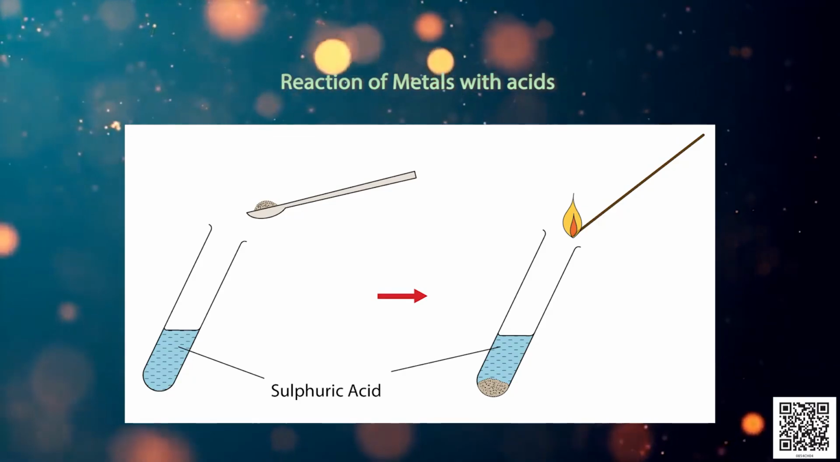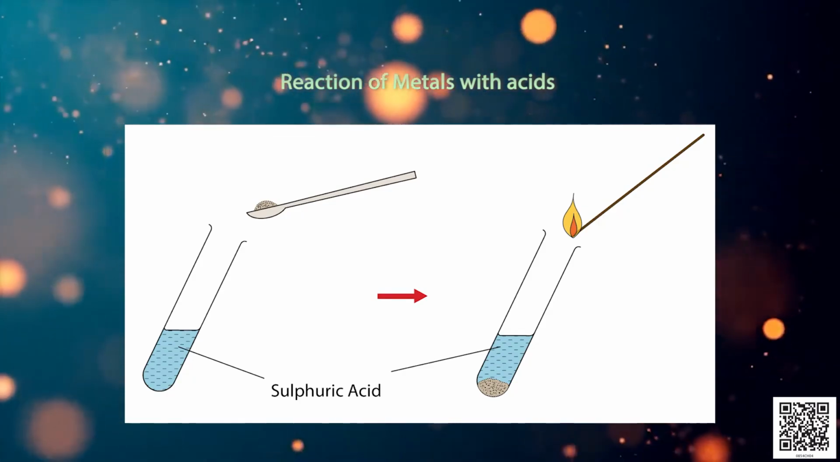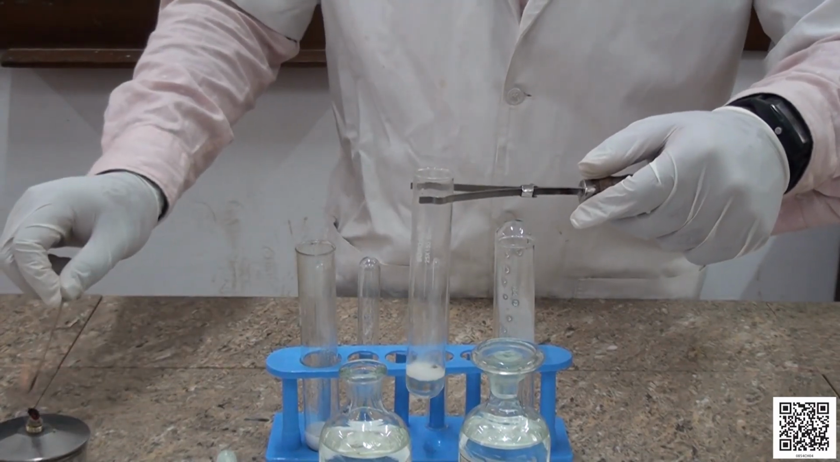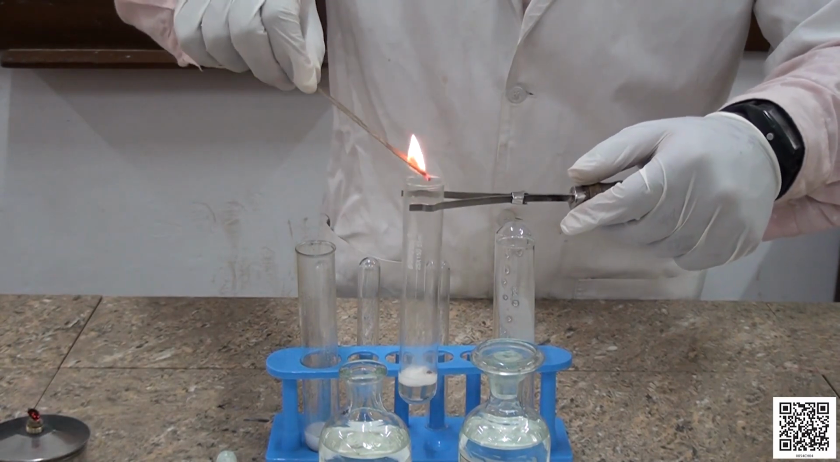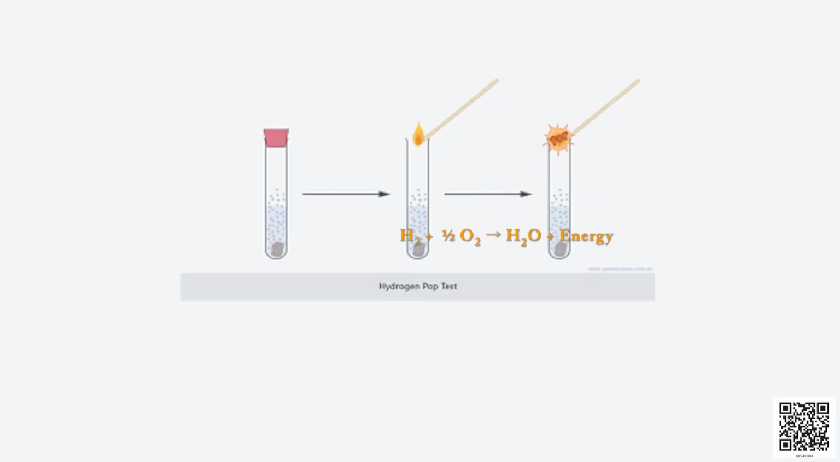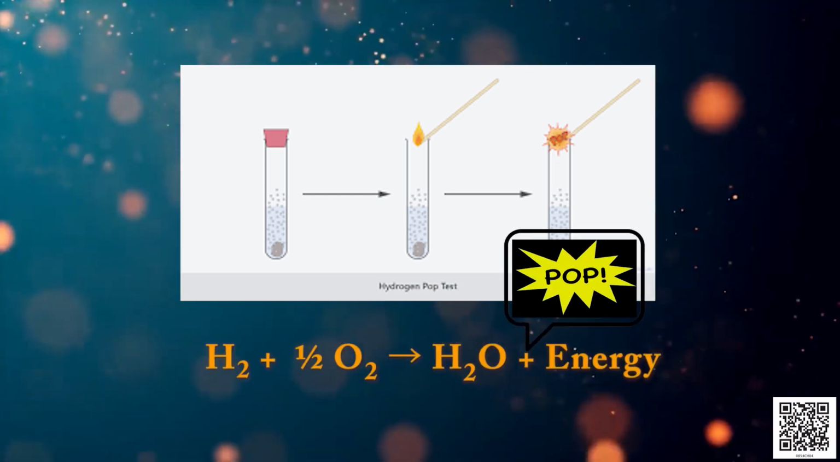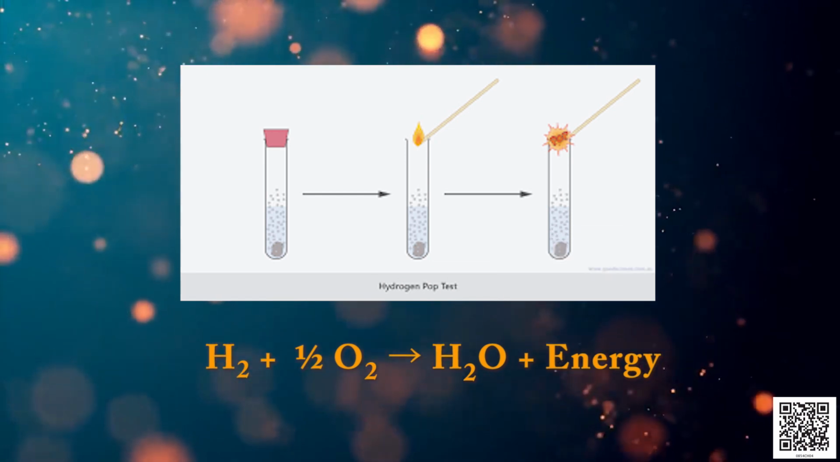Students, we all observe that metals react with acid with the evolution of gas. The gas evolved is identified as hydrogen gas by introducing a burning splinter and hearing a pop sound. The pop sound is due to a vigorous reaction between the hydrogen gas and oxygen to produce water. The sudden expansion of water due to heat gives the pop sound.